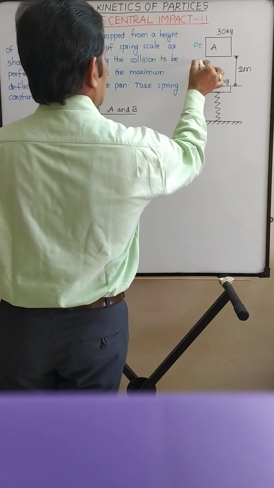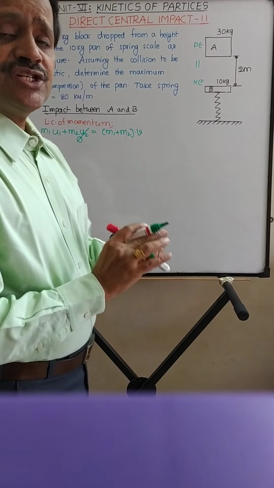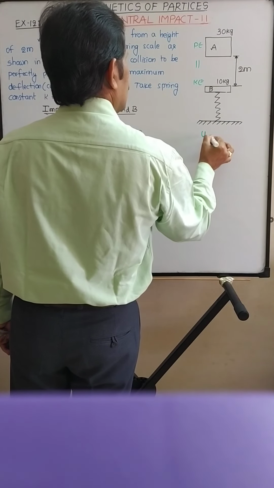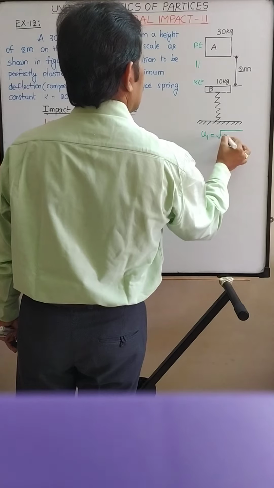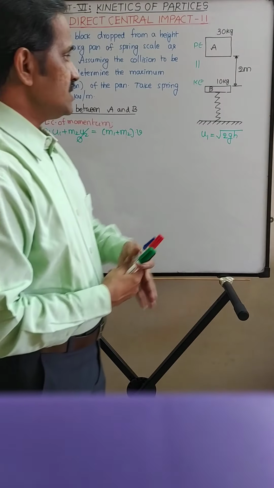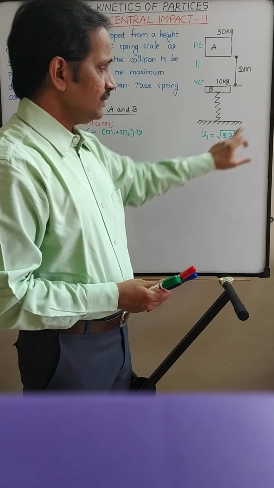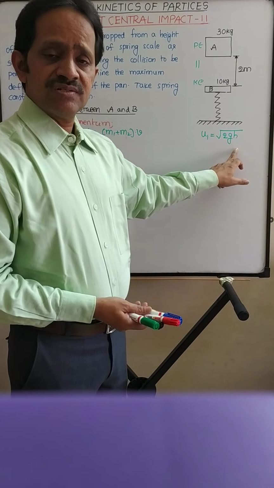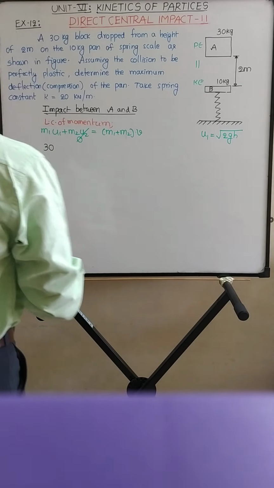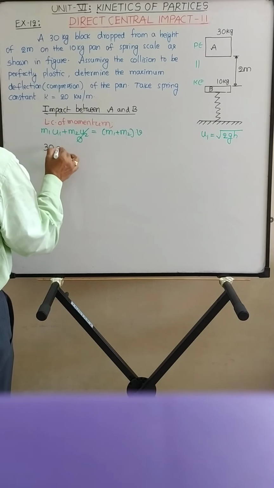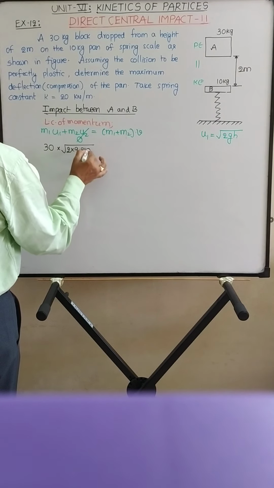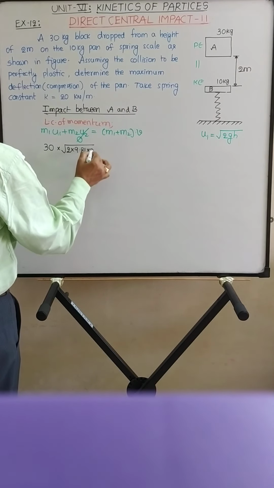So equating potential energy and kinetic energy, assuming no loss, we get velocity of the block just before impact is root 2gh, where h is here 2 meters. This formula we have derived and used many times in the previous examples, right? So here U1 is root 2 into 9.81 into 2.